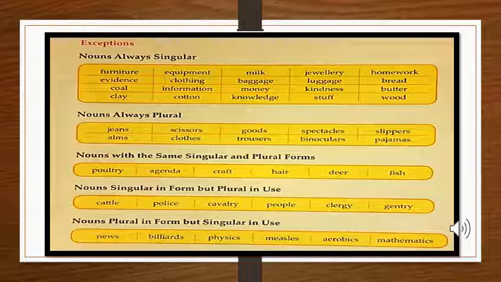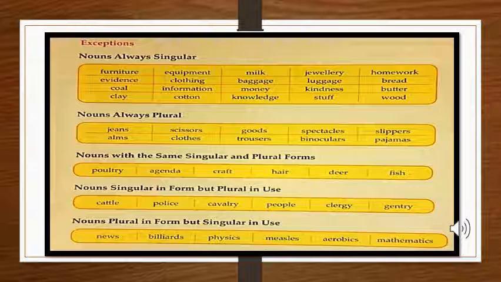Then there are some nouns, they are singular in form but plural in use, like cattle, police, cavalry, people, clergy, gentry. Now these are all singular terms but used as plurals because let's take the example police. Now police is a singular noun but it contains the whole group of people.